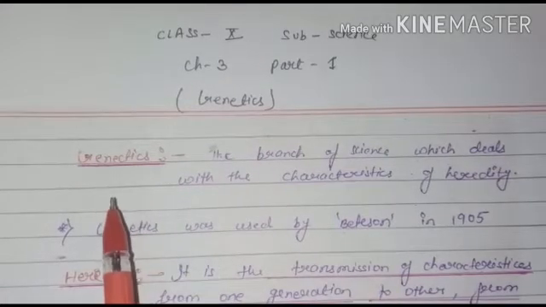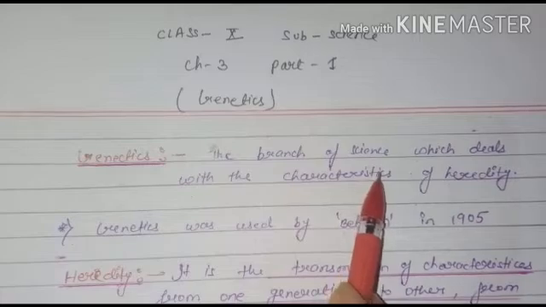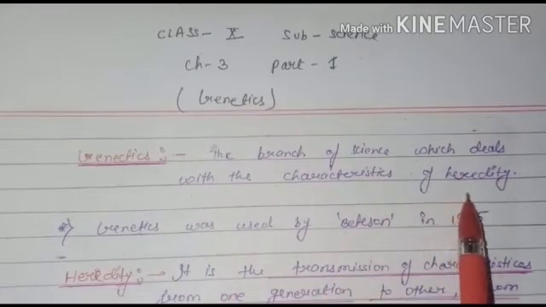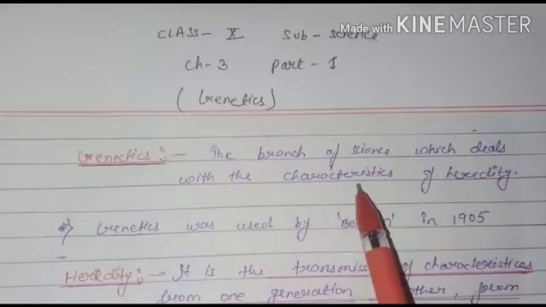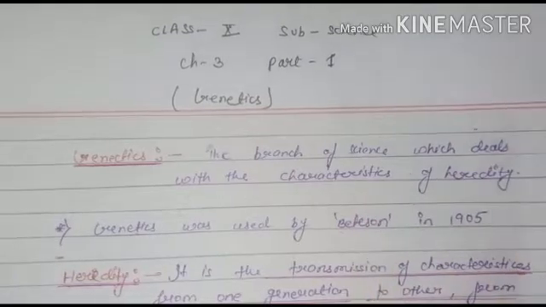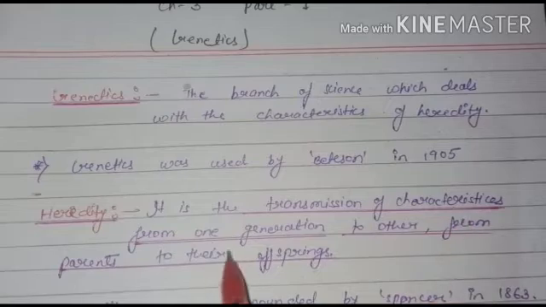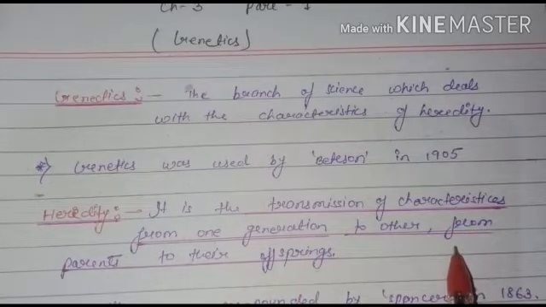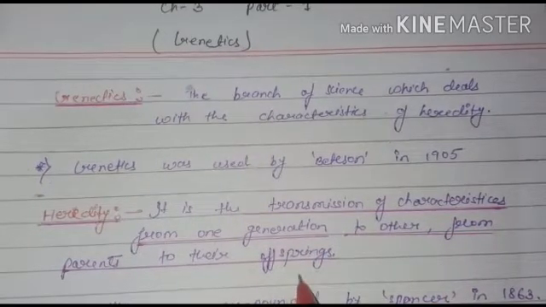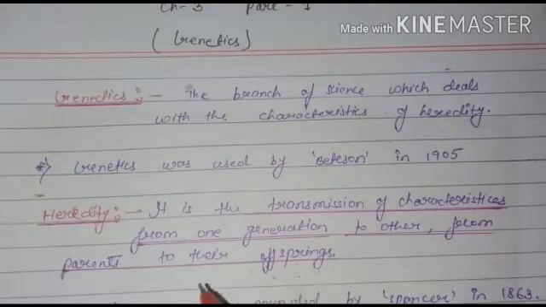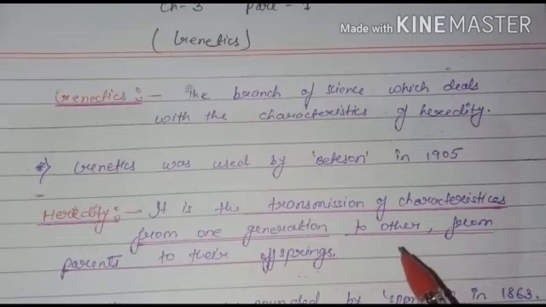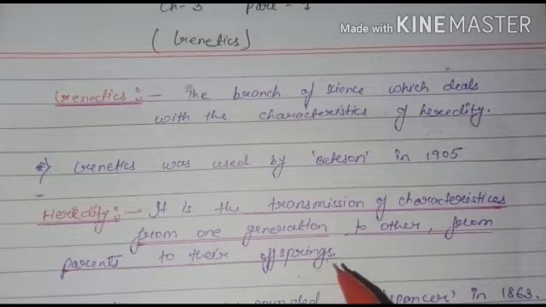First, we have to know what genetics is: the branch of science which deals with the characteristics of heredity. Before going to the definition of genetics, we have to know what heredity is. It is the transmission of characteristics from one generation to another, from parent to their offspring. Whatever characters are present in the parent are transferred to their offspring.